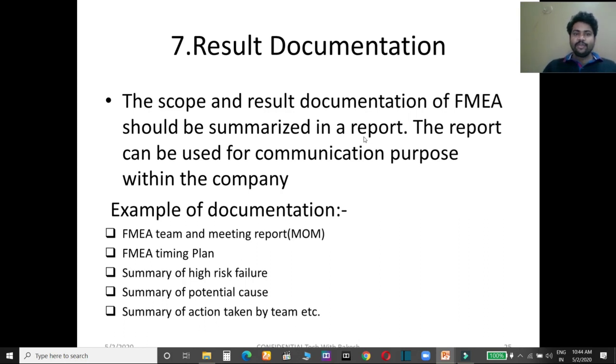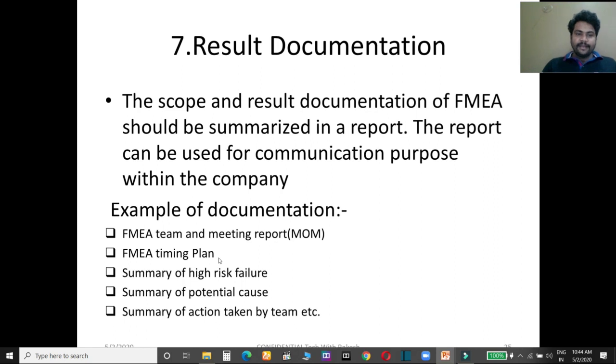The report can be used for communication within the company. When you are going to communicate about this PFMEA, you will show these documents. It can be the PFMEA team or meeting report. Already we discussed how to make the team.